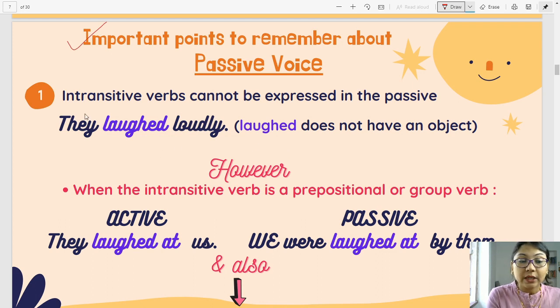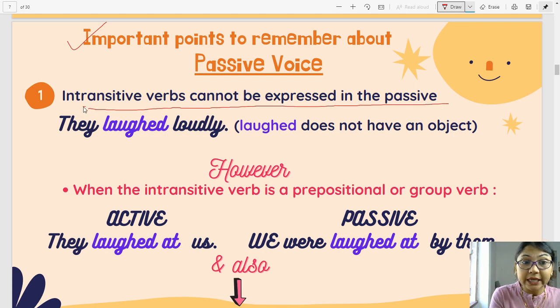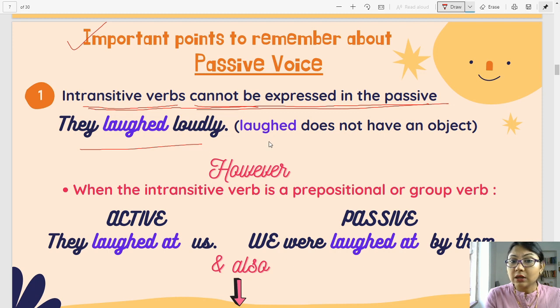So now children, important points to remember about passive voice. Remember children, intransitive verbs cannot be expressed in the passive. Very important for you to know. Let's look at an example. They laughed loudly. Laughed does not have an object. Now I'm sure you remember what intransitive verbs are. Intransitive verbs are those verbs that do not take objects. So, they laughed loudly. Laughed does not have an object.